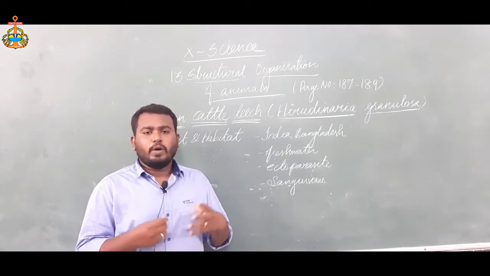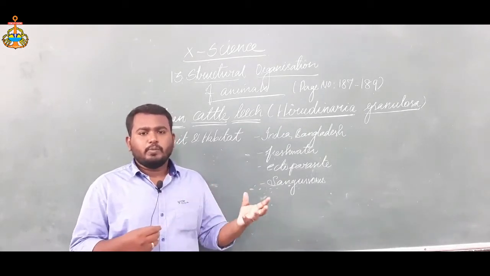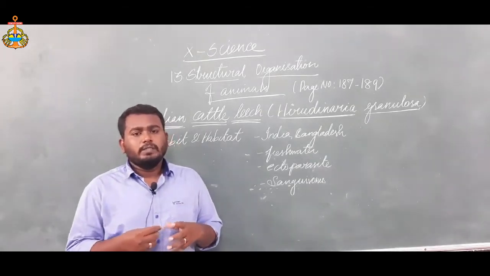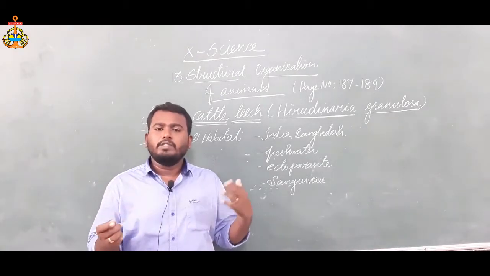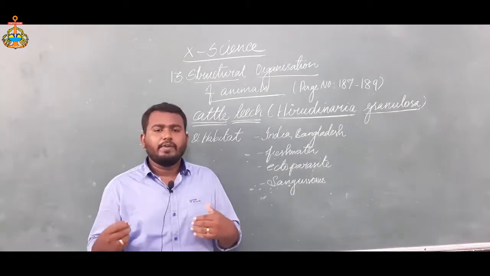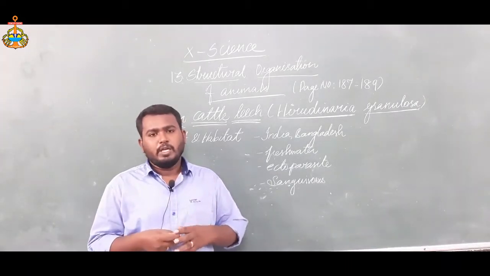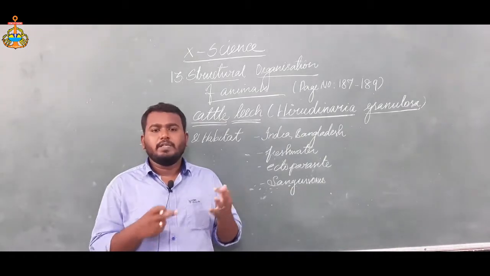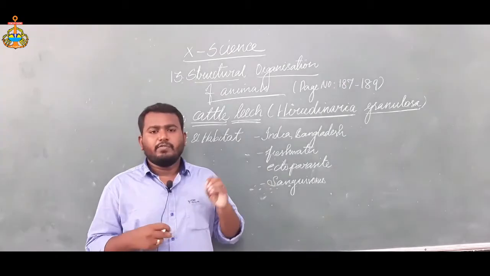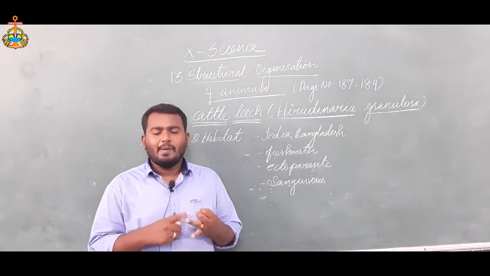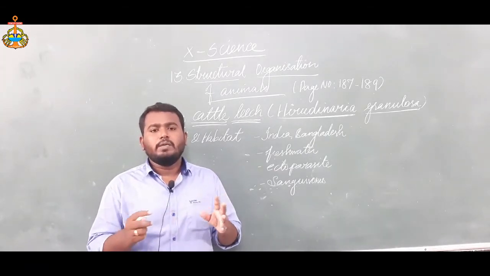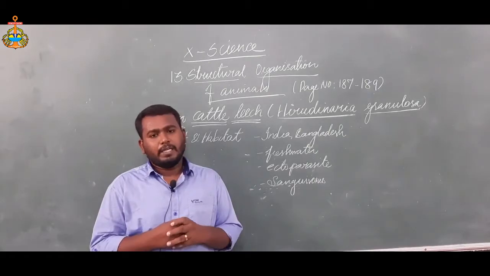The animal kingdom is widely classified into invertebrates and chordates, as you already studied in your ninth standard. The invertebrates have 9 phyla. The chordates have the prochordates and the vertebrates. The prochordates have 3 classes: cephalochordata, hemichordata, and urochordata. The vertebrates have 5 main classes: fishes, amphibians, reptiles, aves, and mammalia. These are the basic classification of the animal kingdom.